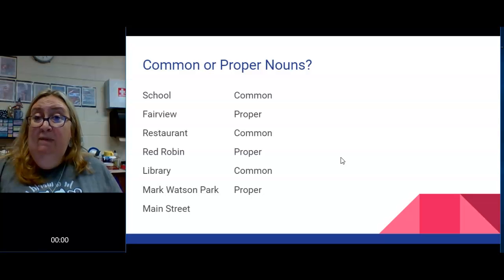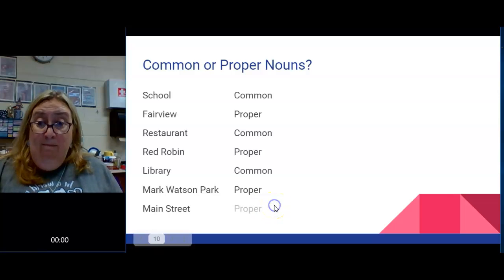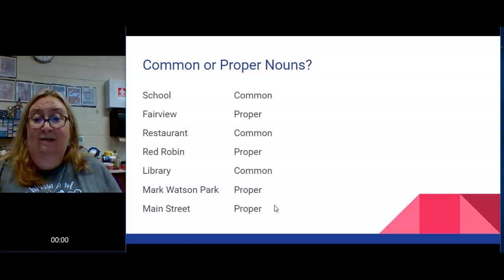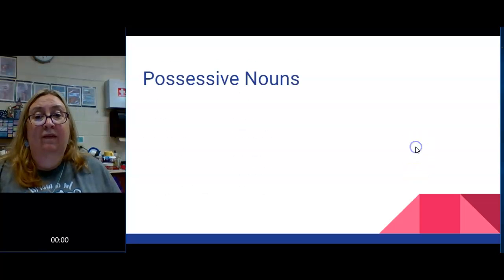What if I told you to meet me on Main Street? Well, I would at least know what street you were on, right? I might not know the exact location. Main Street is a proper name of a road in our town. So it is always capitalized. Got it? Okay, let's move on.